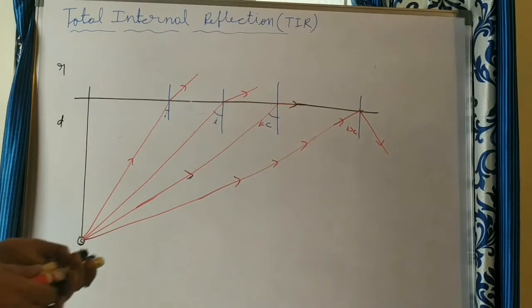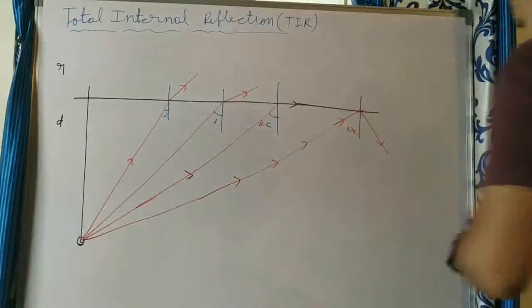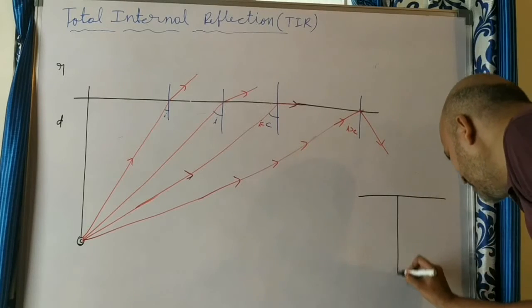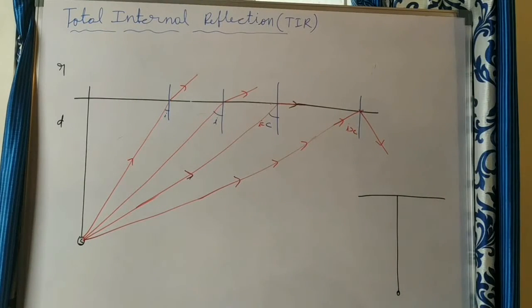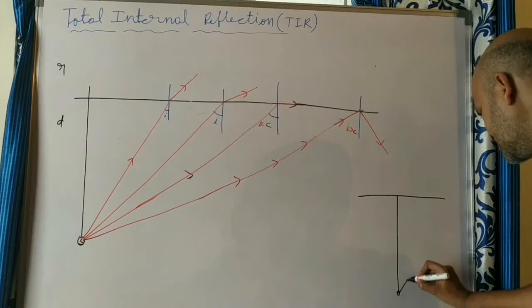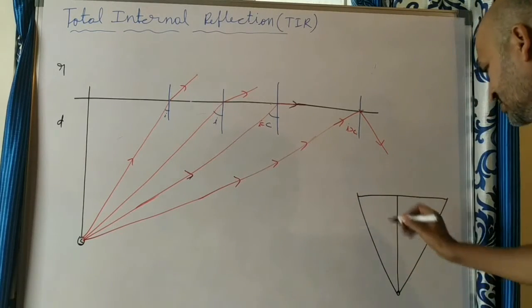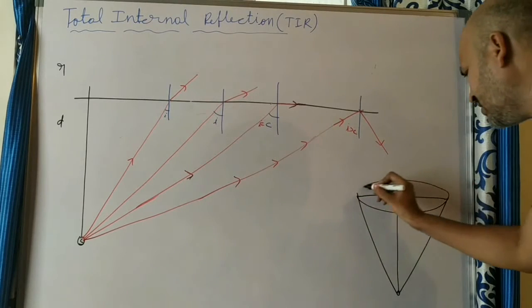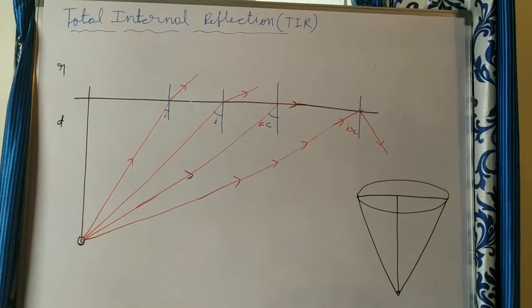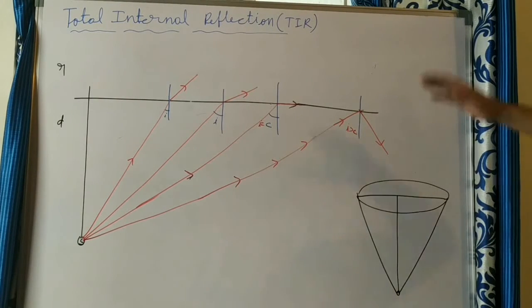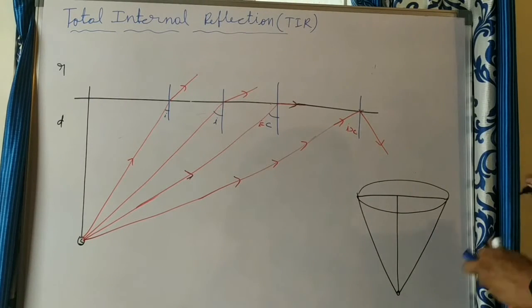That means if a source of light is placed inside the water, suppose this is the surface of the water, and a bulb is placed here, then up to a certain distance only, that means this range, this distance, and on this side also this distance, only this part of the circular portion lets that bulb be visible from outside. Beyond that, because of total internal reflection, that bulb will not be visible. So here, it takes total internal reflection.